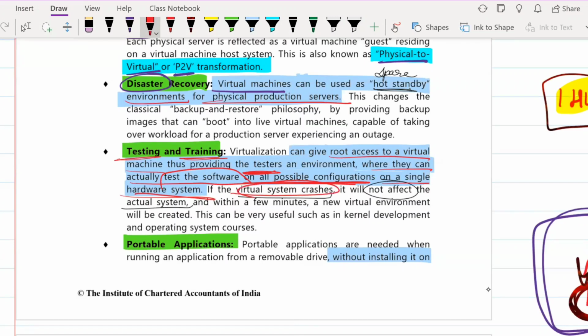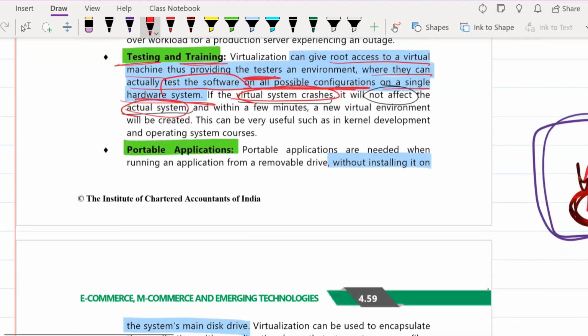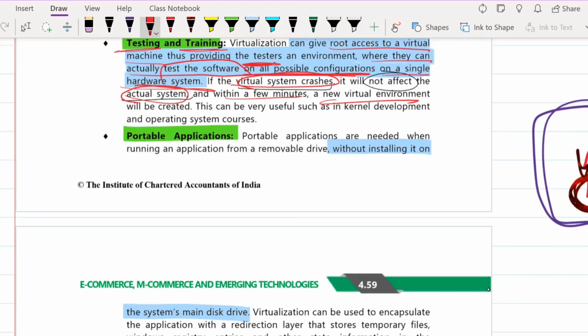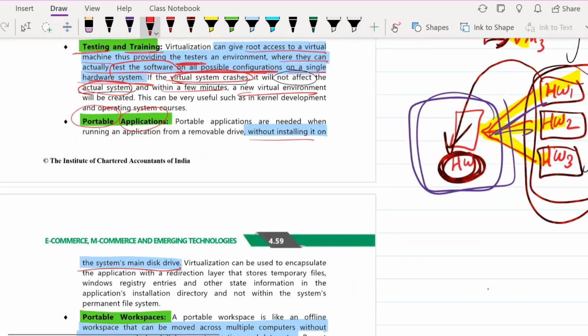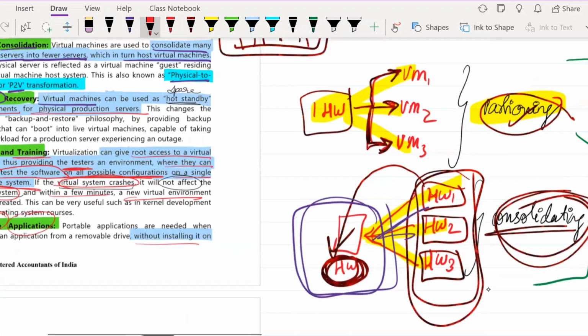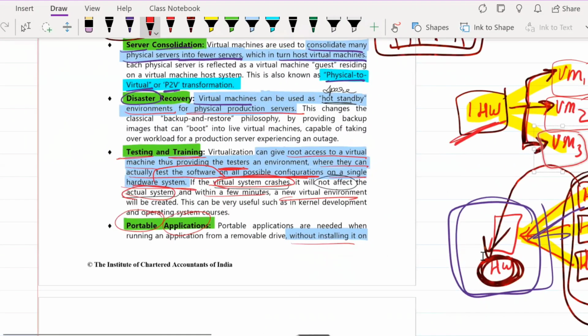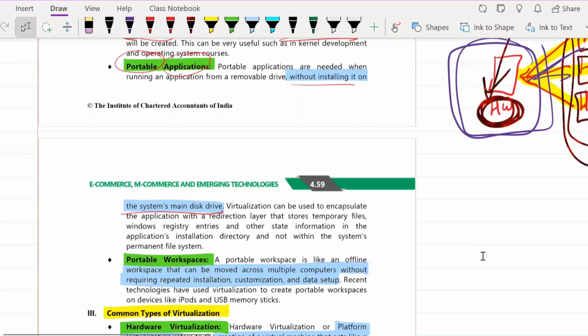So if the virtual system crashes, it will not affect the actual system, because it is just virtual, correct? The real thing will not get affected. And within a few minutes, you can create a new virtual environment. Next is portable applications. Without installing on the system's main disk drive, you can create virtual units and install there. So each application is not directly installed on the machine; it is installed only on a virtual space. That is a portable application.